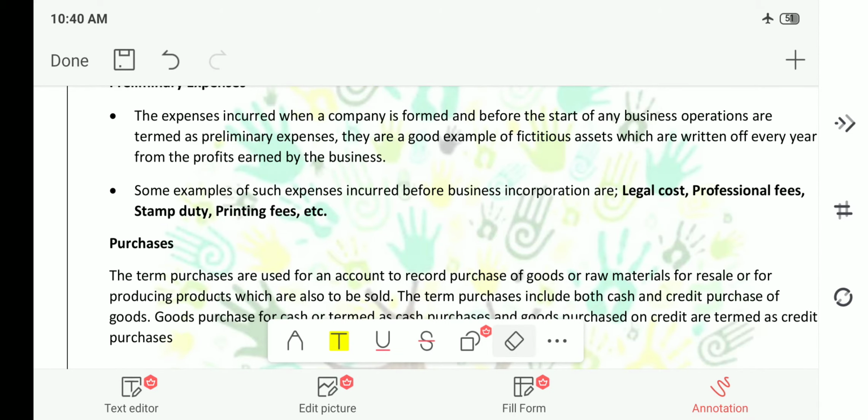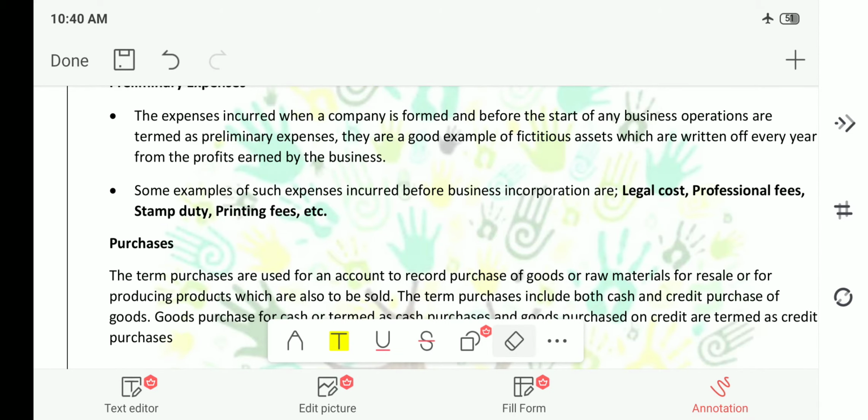Goods purchased for cash are termed as cash purchases, and goods purchased on credit are termed as credit purchases, right? That means they have differentiated between cash purchase and credit purchase. See, if you are buying cotton, and you have paid 500 rupees, this is nothing but you have paid it in cash, therefore it is cash purchase.